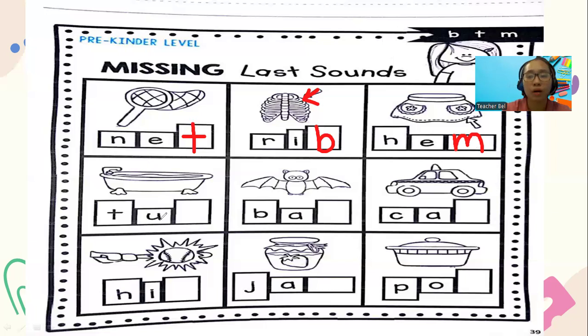Next, tub, B. Letter what? B. I can take a bath in a tub. There's B at the end of tub. Okay, next we have our bat. There's a T sound at the end for bat. See, we have letter T.